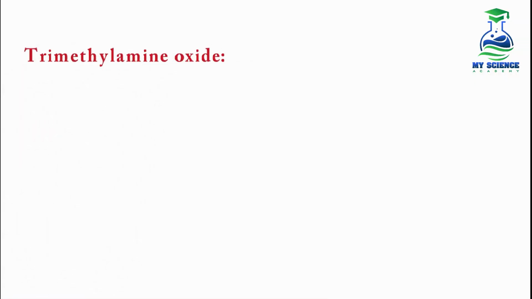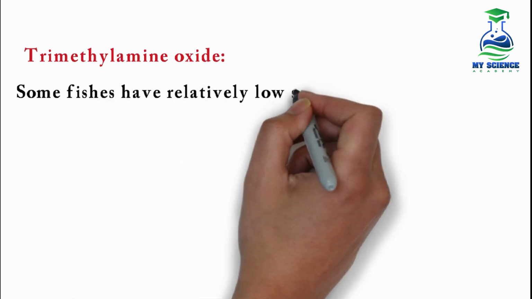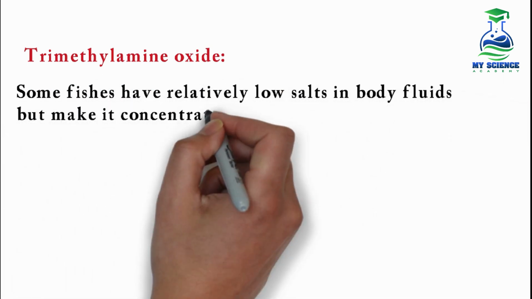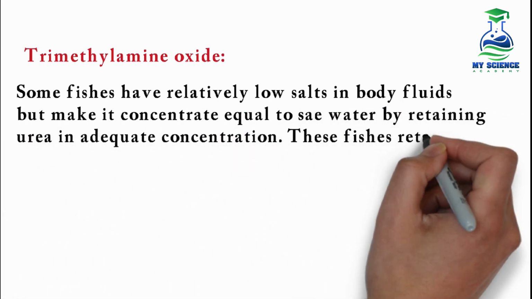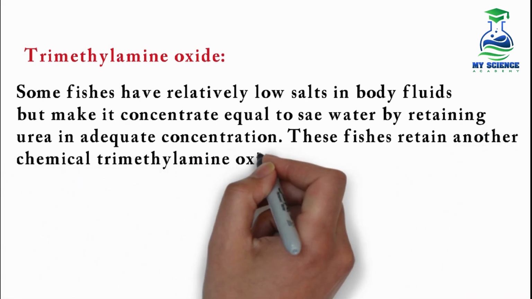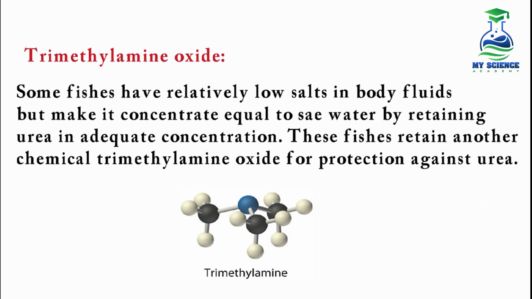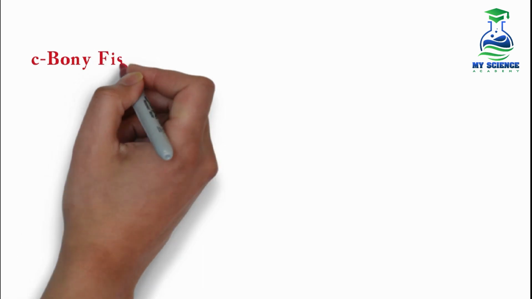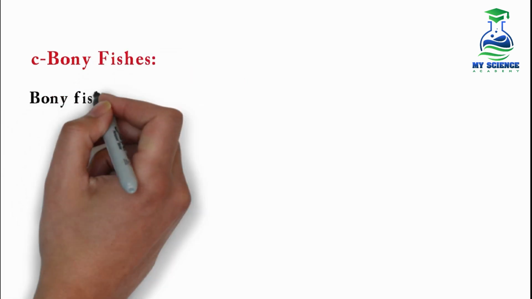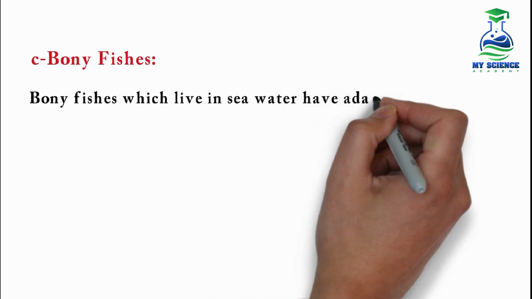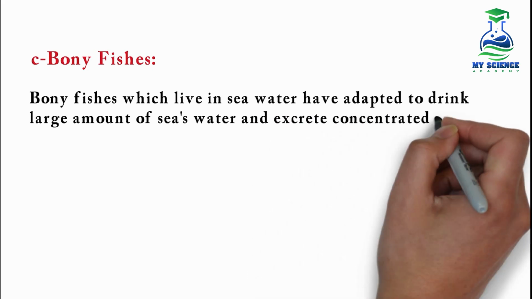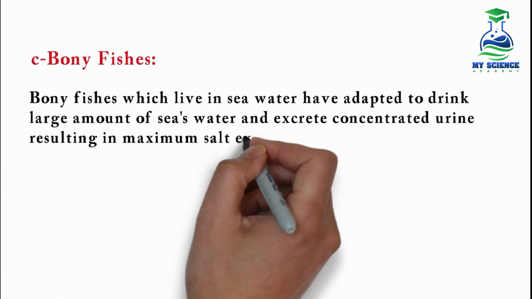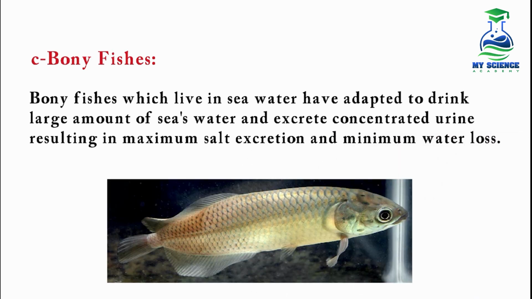Then there is trimethylamine oxide. Some fishes have relatively low salts in the body fluids but make it concentrated, equal to the seawater, by retaining urea in adequate concentration. These fishes retain another chemical, trimethylamine oxide, for protection against the urea. Then are the bony fishes. Bony fishes which live in seawater have adapted to drink large amounts of seawater and excrete concentrated urine, resulting in maximum salt excretion and minimum water loss.